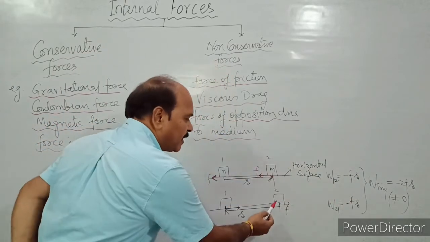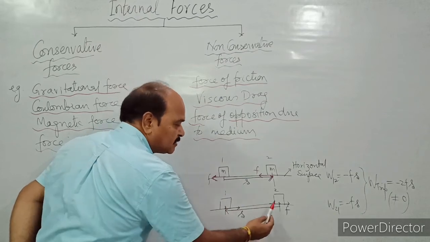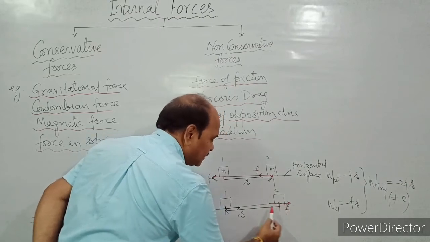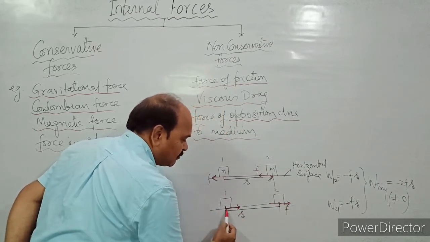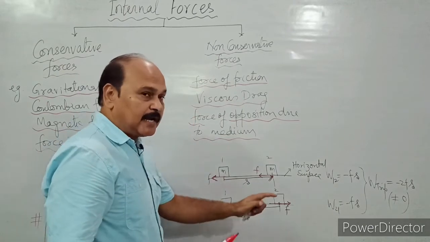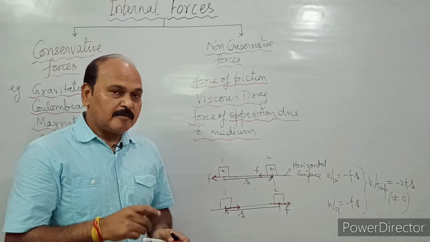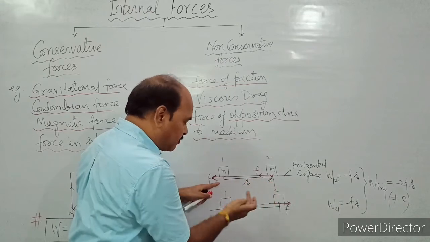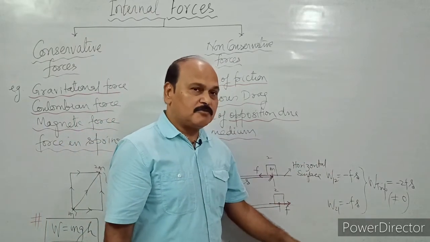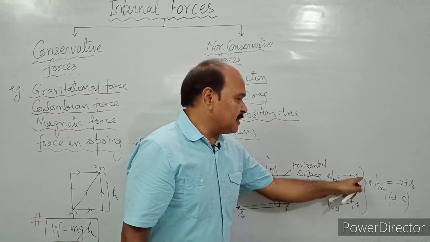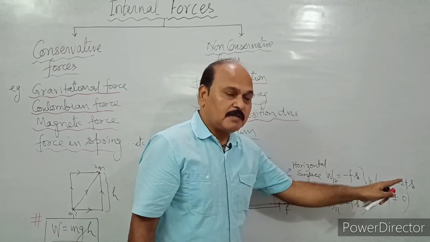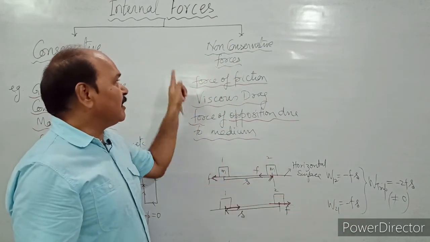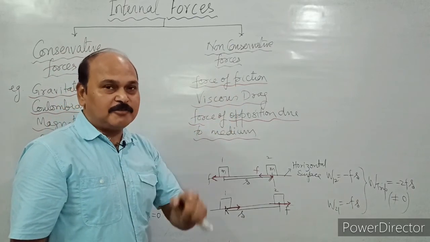Now if the same mass moves back from here to here, when the mass starts moving back to point number 1, the force of friction now is going to be towards right. The displacement is towards left. So again, displacement and force, they are anti-parallel vectors. Work done would again be minus Fs. So what is total work done? If the mass moves from here and comes back to the same point, work done is going to be the sum total of these two. Minus Fs plus minus Fs is minus 2Fs. Is it 0? No. It is not 0. So work done around a trip by non-conservative force is not 0.